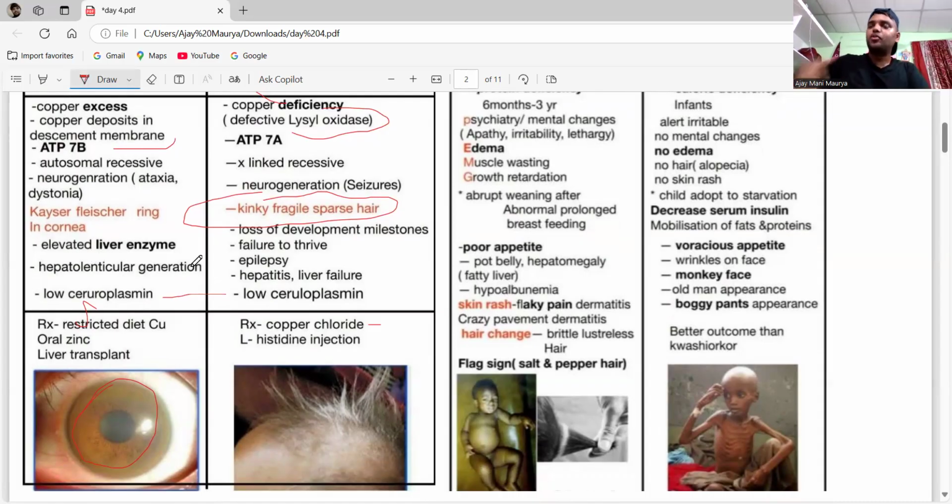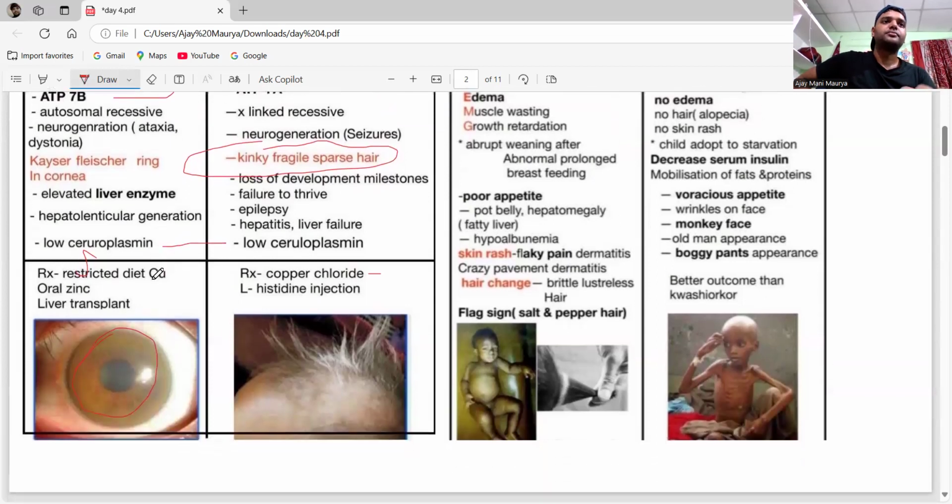With more toxic copper, there is going to be liver fibrosis also, and hepatolenticular degeneration. Done, and then you have to give the treatment.